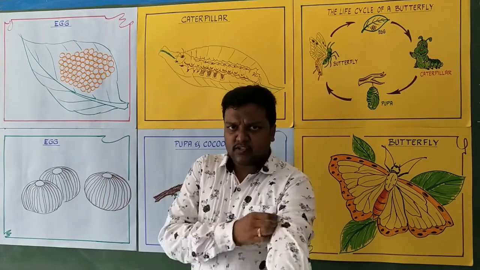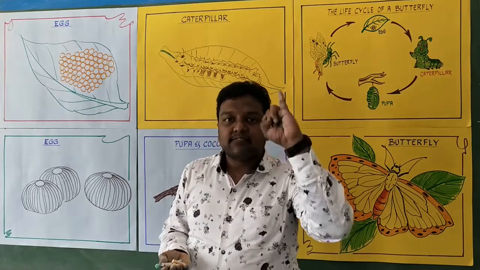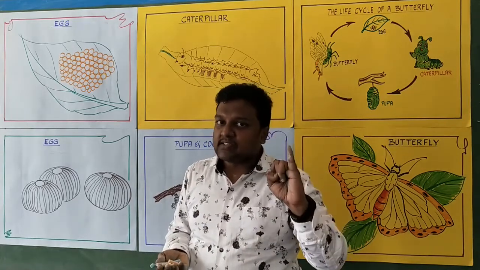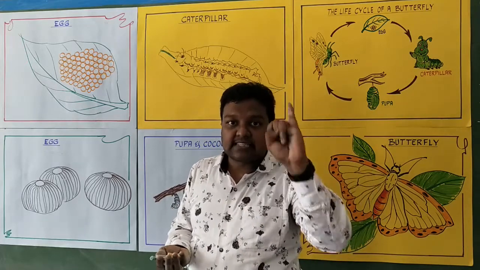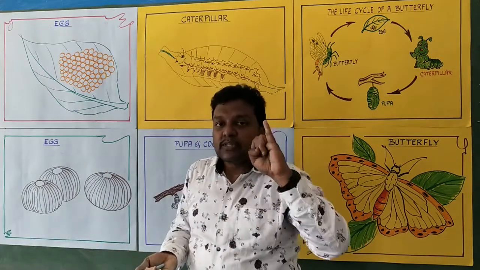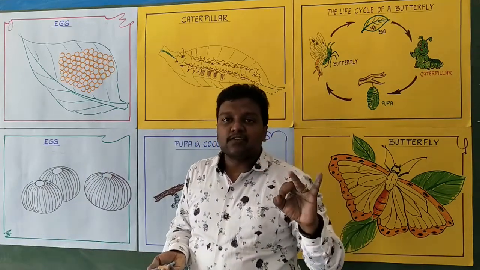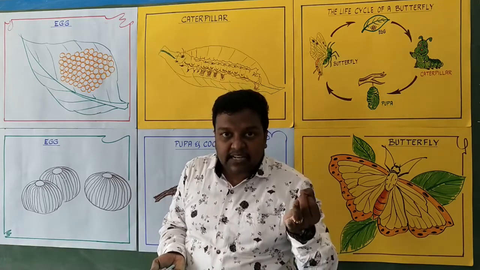அப்போ eggs பத்தி என்ன சொல்றோம்? Butterfly oda eggs, it is the first stage. Developmental stages la young ones form ஆகிறது, adult butterfly form ஆகிறதுக்கான first stage. What is the first stage? The egg stage is the first stage. Where are these eggs laid? On the lower surface of the leaves. Why does it have to be laid on the lower surface of the leaves?